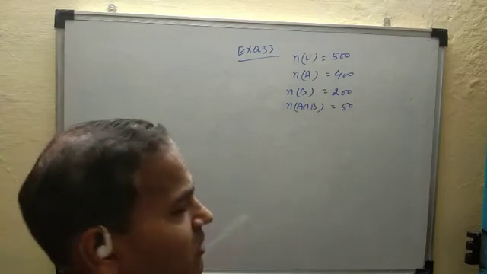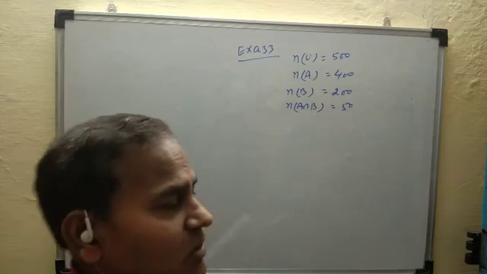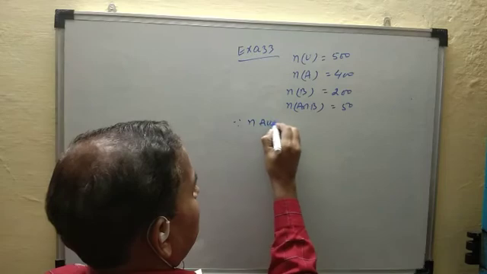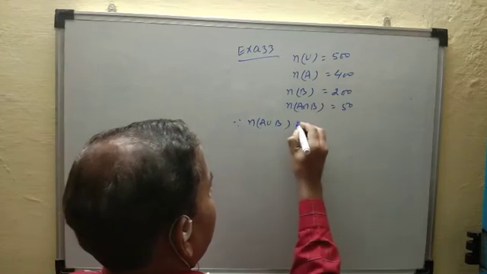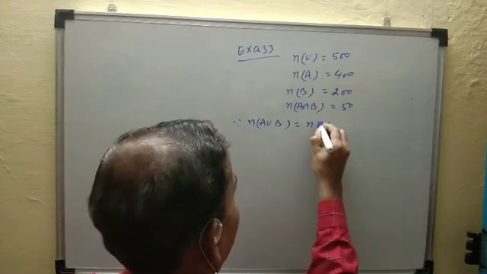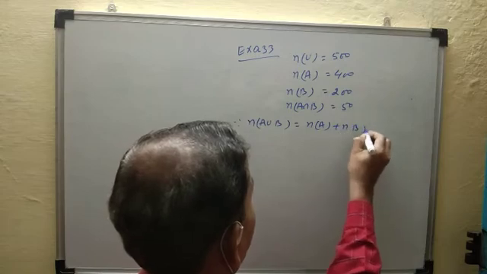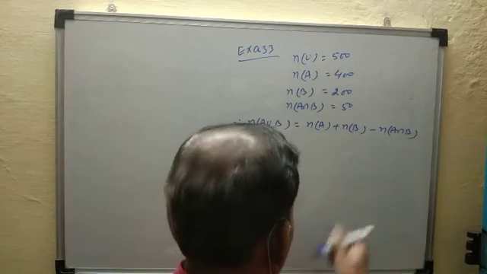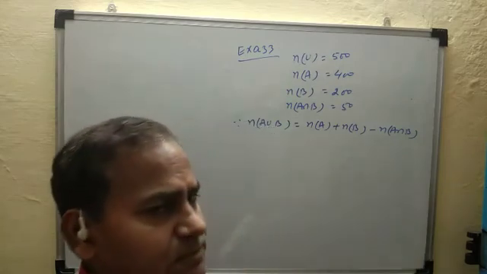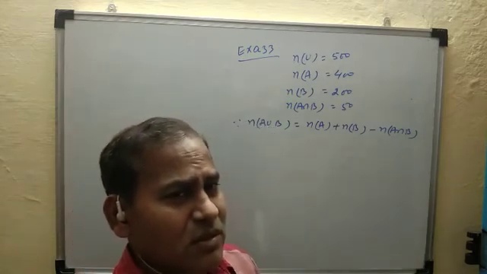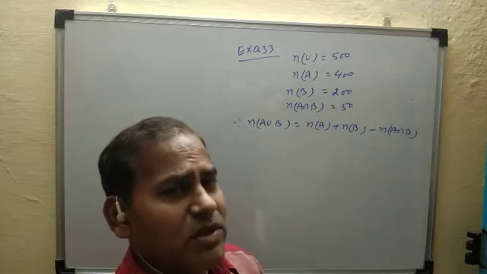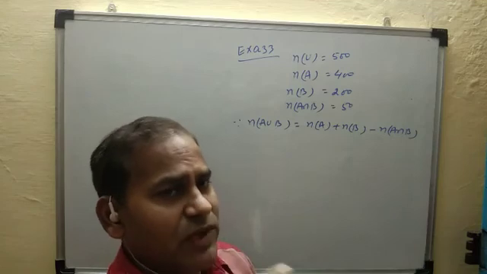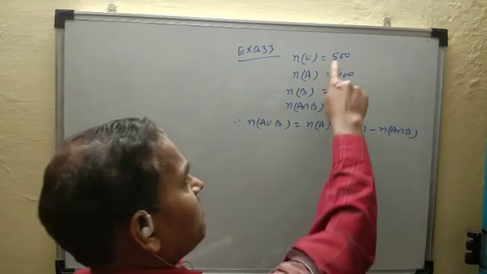Here not given number of A union B. Find number of A union B. So since number of A union B is equal to number of A plus number of B minus number of A intersection B. देखो डाटा इज करेक्ट मीन्स नंबर ऑफ A union B, A union B में जो एलिमेंट होंगे ऑलवेज लेस और इक्वल टू नंबर ऑफ यूनिवर्सल सेट.